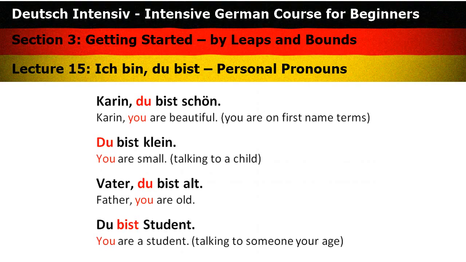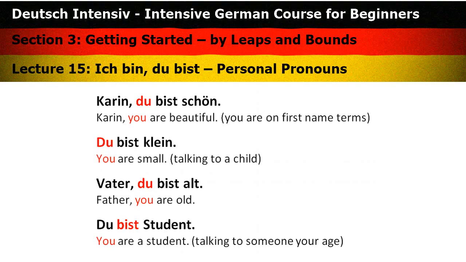Now you know that du is used in singular only in German, so it refers to one person. And there's one more thing to know, that there is formal and informal language in German. So du is an informal one. For example, you say du to young people, to people your age, to children, to members of your family, to your friends, etc. But you do not use this to people that you would normally address with Mr., Mrs., etc.